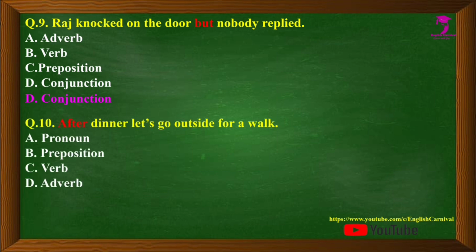Question number 10 we have, after dinner let's go outside for a walk. The word after has been highlighted, and the given options are A, pronoun, B, preposition, C, verb, and D, adverb. The correct answer is B, that is preposition.